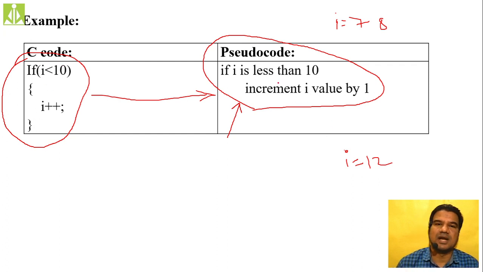So likewise. So this code, it is very difficult to understand, but whereas this pseudo code, it is very easy to understand. So that difference we see when it comes to your algorithm, when it comes to your programming code, and when it comes to your pseudo code. Hope you understood this one.